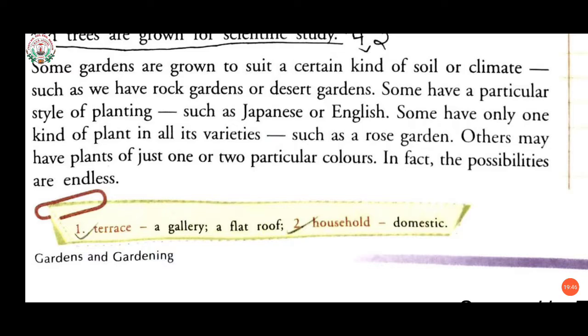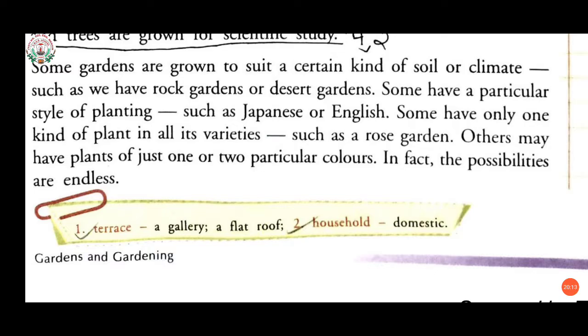Now students, we also have rock gardens and desert gardens, in which we can grow plants that can tolerate rock and desert. You all know very well a desert garden includes thorny plants like cactus. Many have various styles of planting whereas others have one kind of plant in all its varieties.